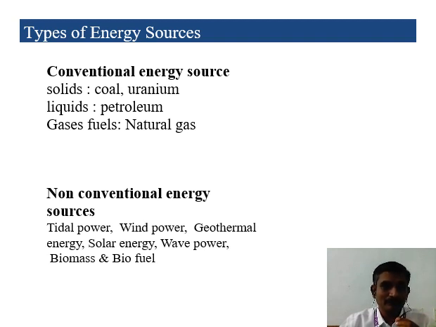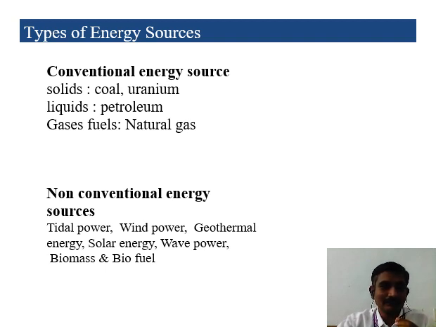So a power plant needs some energy sources, and based upon the energy sources we are using, the power plant is also classified. The energy sources are majorly classified into two: conventional energy sources and non-conventional energy sources.